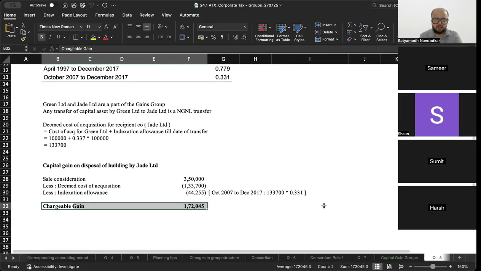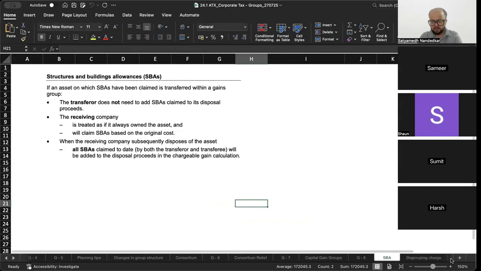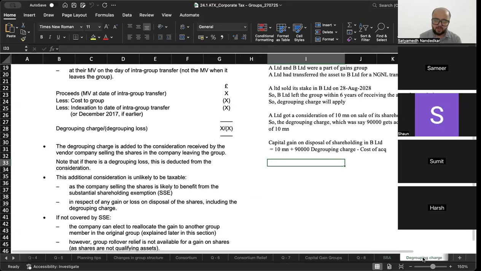ठीक है. Structures and buildings allowance. If an asset on which SBAs have been claimed is transferred within a gains group, the transferor does not need to add SBA's claim to its disposal proceeds. The receiving company is treated as if it always owned the asset and will claim SBAs based on the original cost. मतलब जो SBA का regular treatment है वैसे ही यहाँ पे भी होगा.